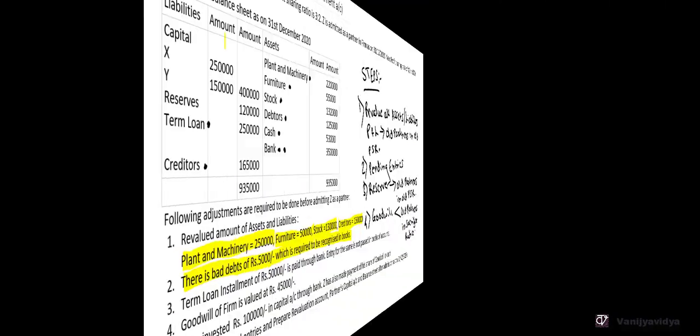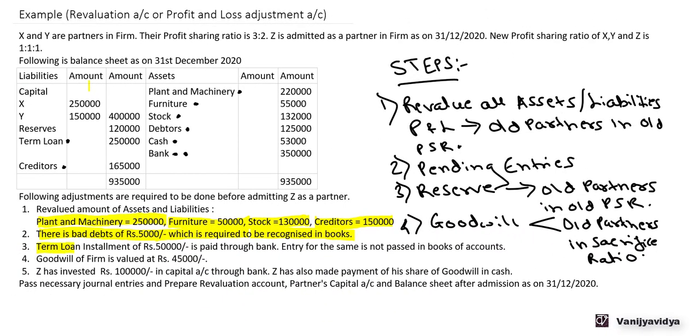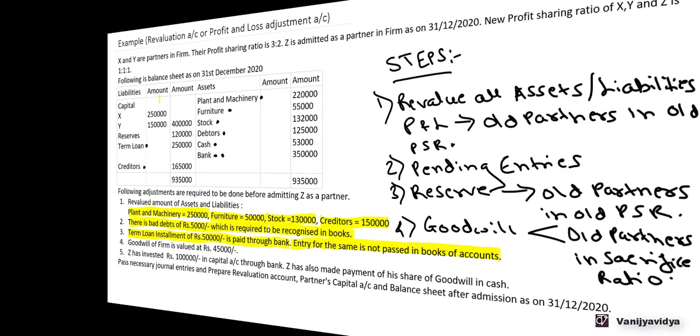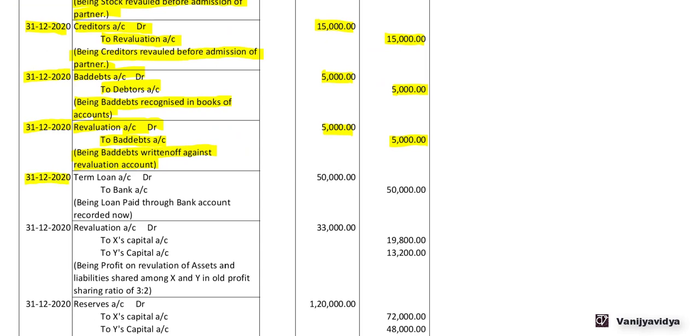Now next, 3. Term loan installment of 50,000 is paid through bank. Entry for the same is not passed in the books of account. So now this term loan installment is paid through bank. So there is a decrease in the liability. So the entry will be term loan account debit 50,000 to bank account 50,000. 31st December 2020, term loan account debit 50,000 to bank account 50,000, being loan paid through bank account is recorded now.